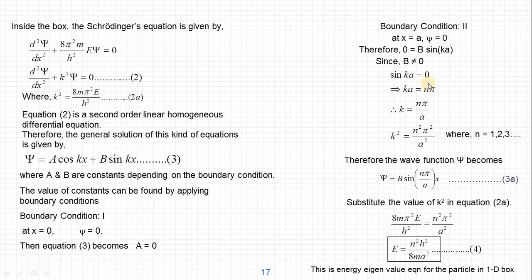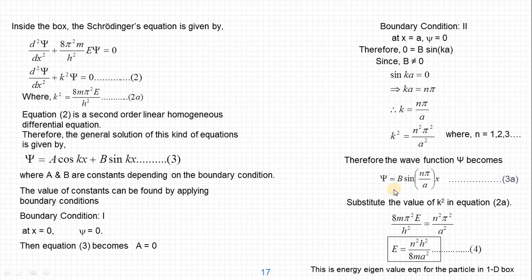This equation is satisfied. So we got the value of ka as n pi. Then k is equal to n pi by a. So we got the value of k as n pi by a. But already we know that k square is 8 pi square m e by h square. So we can evaluate that. If you square this, k square is equal to n square pi square by a square, where n is an integer. So we got the k value.